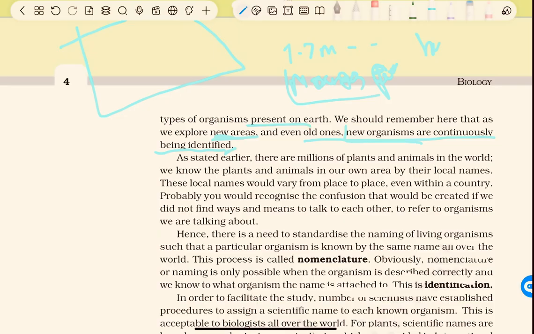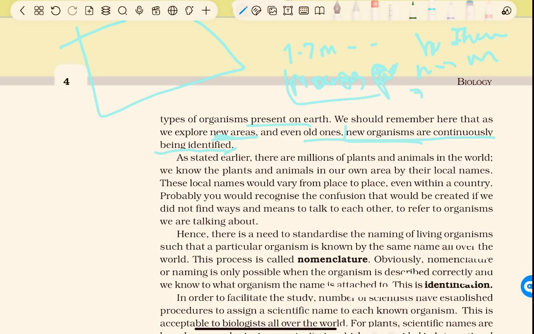These local names vary from place to place, even within a country. For example, jhum cultivation is called milpa in Mexico, and in India it is called jhuming. So it can vary from place to place or across the world.